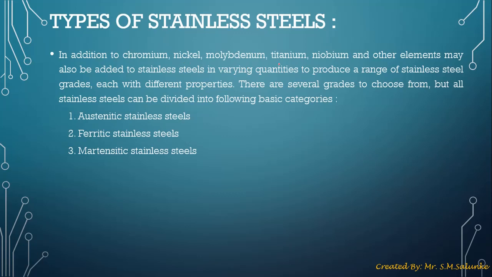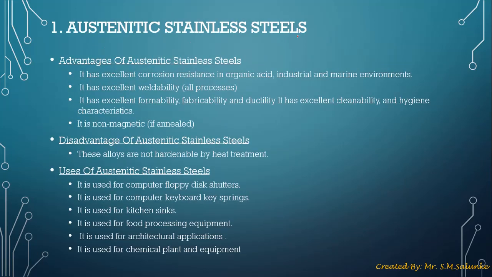In addition to chromium, nickel, molybdenum, titanium, niobium, and other elements are also added to stainless steel in varying percentages, so that it will have different properties with different percentages of alloying elements. There are three major types of stainless steel: austenitic, ferritic, and martensitic. We learned these terms in the previous lecture where we studied the iron carbon diagram. Please go through that lecture and revise the austenitic, ferritic, and martensitic phases of iron.